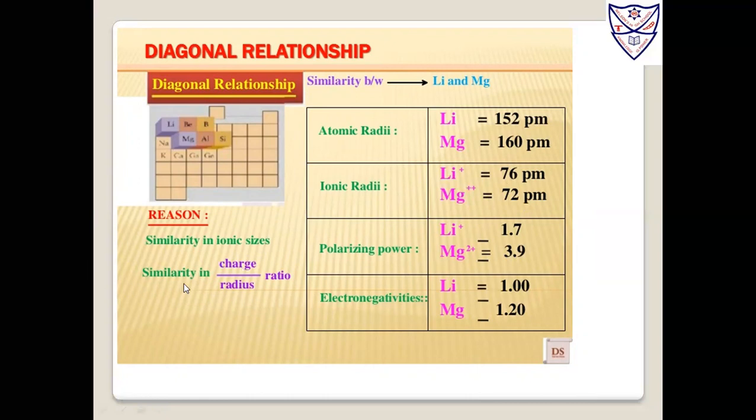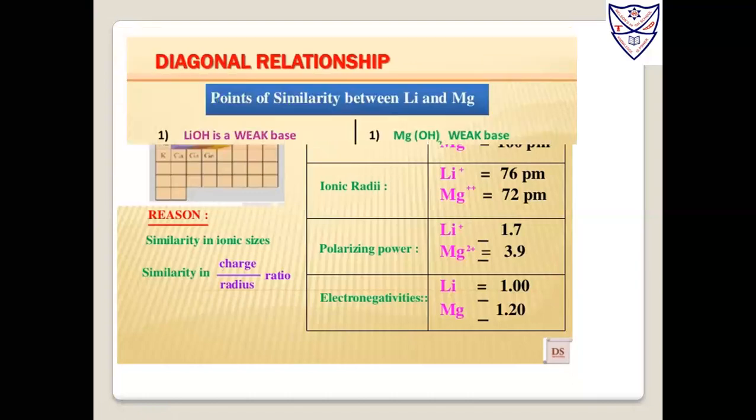Similarly, the ionic sizes of both are similar. That is, the charge upon radius is in a similar ratio. This is the diagonal relationship which correlates lithium and magnesium.